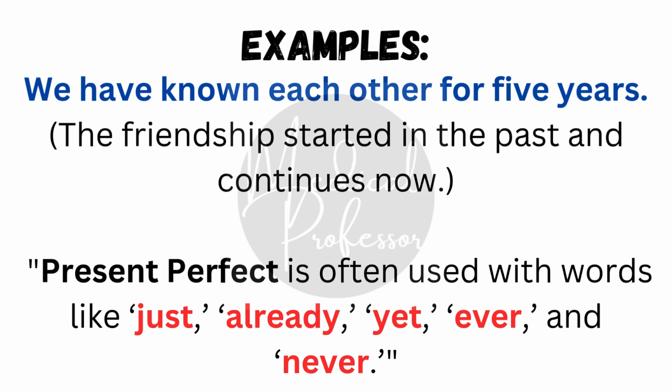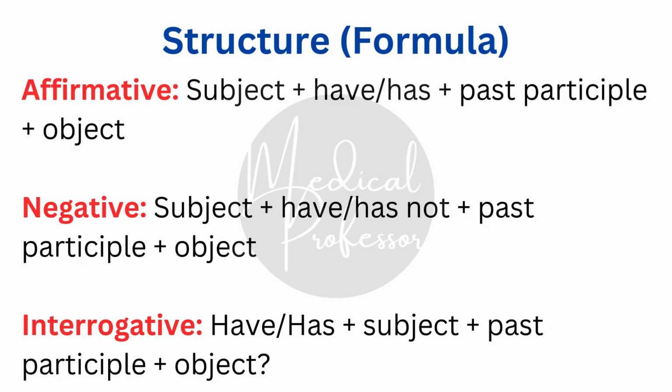Present perfect is often used with words like just, already, yet, ever, and never. Let's look at the structure of present perfect tense. For affirmative sentences: subject plus have/has plus past participle plus object.